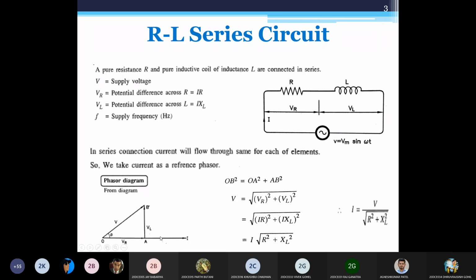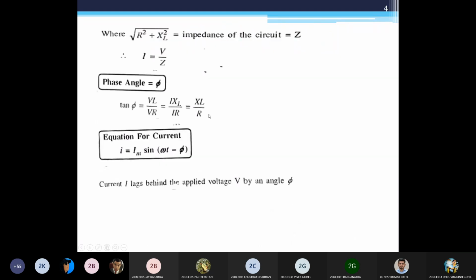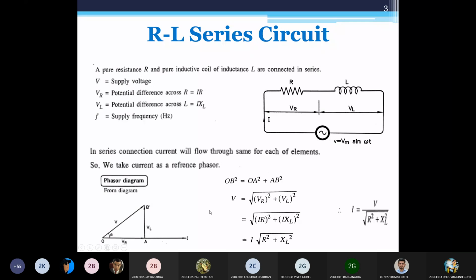To represent this as lagging, I have to lead my voltage by 90 degrees. So that's why I will draw this phasor VL like this. This is my actual V, that is VR plus VL in phasor representation. And from this triangle, I am deriving this equation as well as these two equations. The equation for current is also being derived from this only.